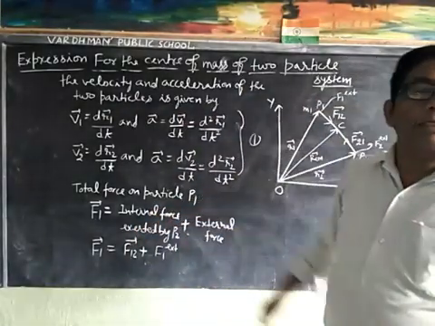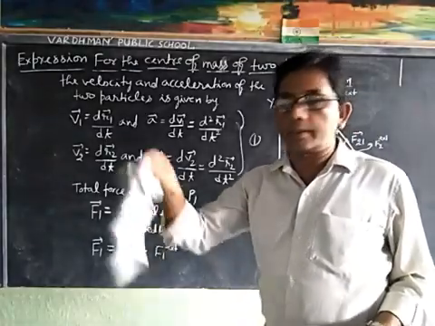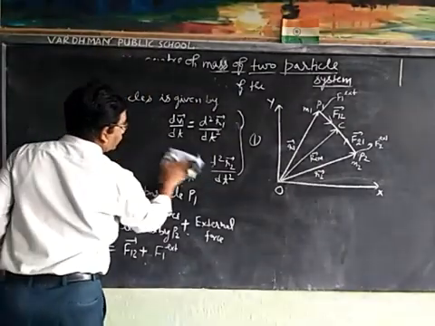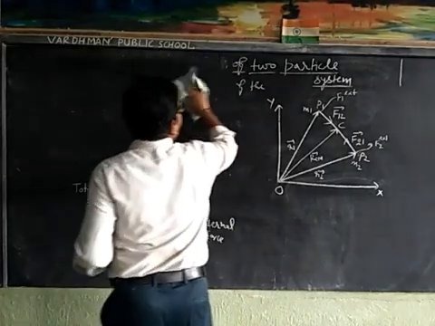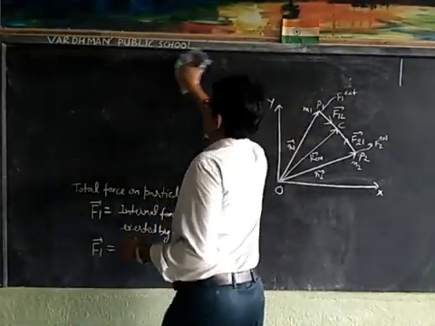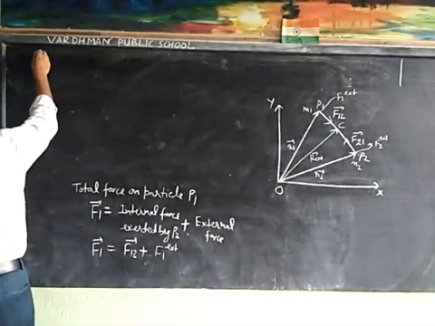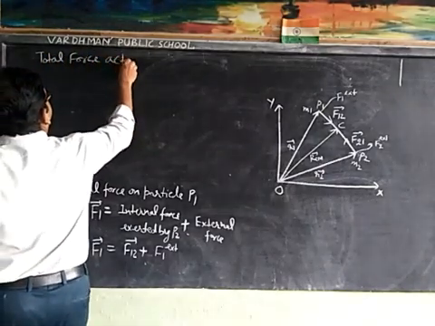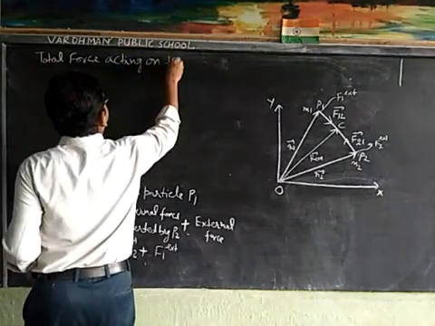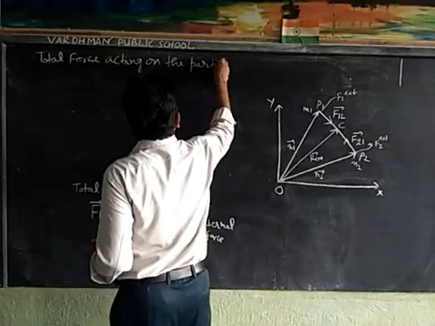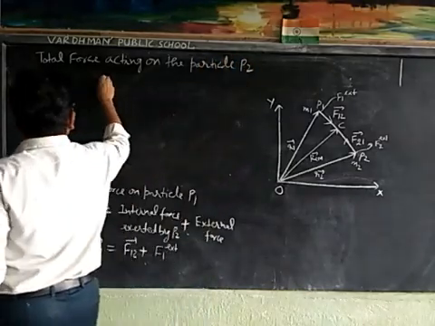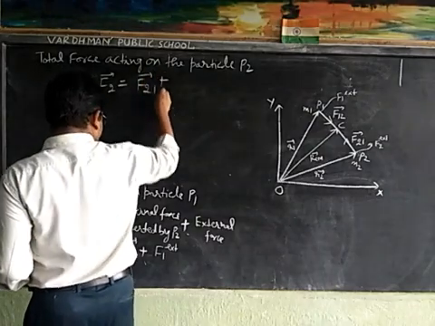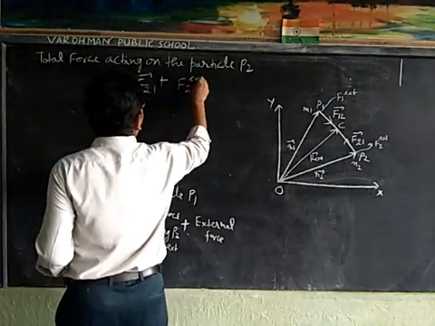Similarly, we can say the total force acting on the particle P2, that is F2, is equal to F21 plus F2 external.